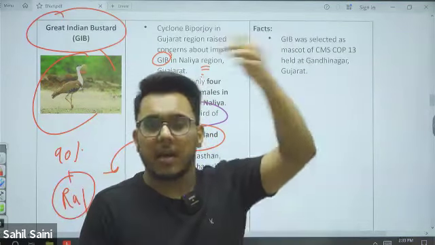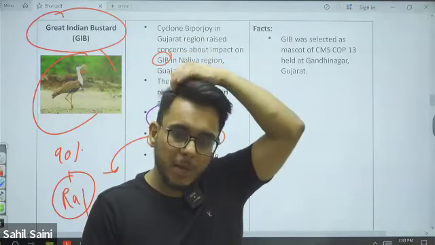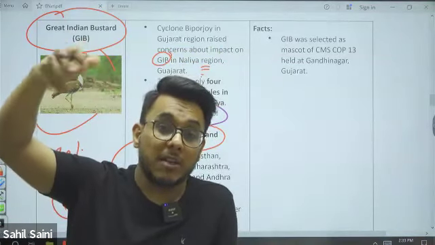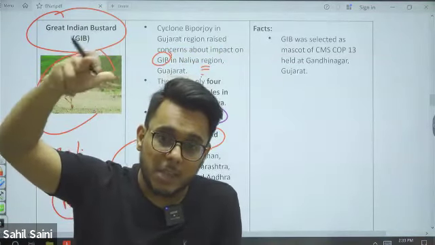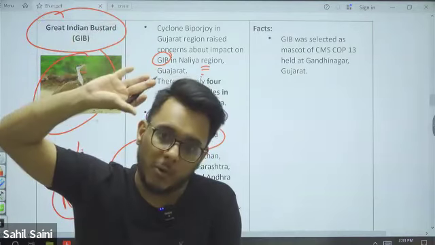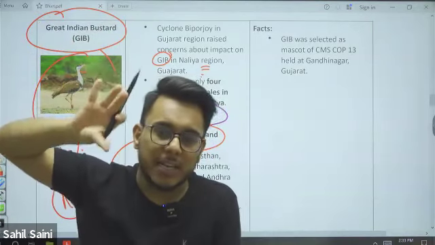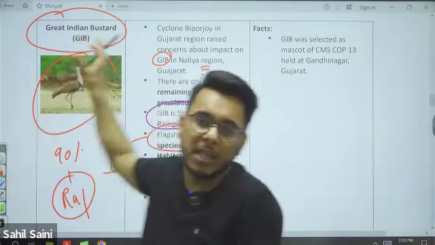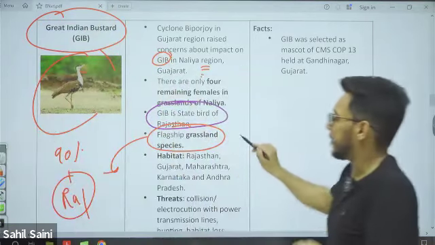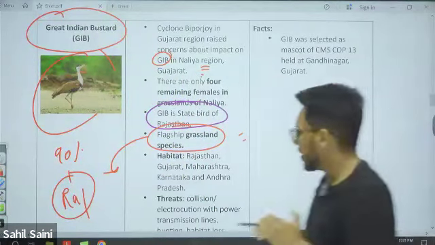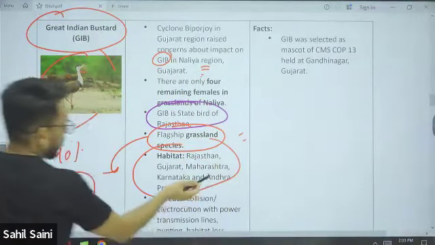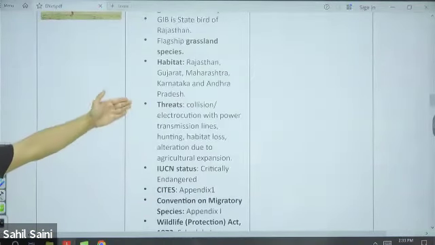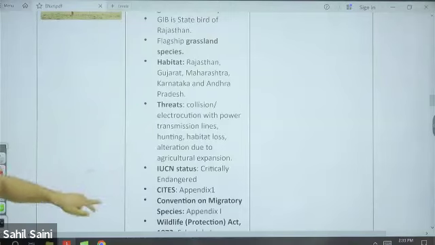For example, the Gangetic dolphin. What is the marker that the health of a river is good? If the health of a river is good, more Gangetic dolphins will be found. Similarly, if the health of a grassland ecosystem is good, there will be more Great Indian Bustards. It is a flagship grassland as well as an indicator species. Where is it found? Rajasthan, Gujarat, certain parts of Maharashtra, Karnataka, Andhra Pradesh. Threats: collision, electrocution, hunting, habitat loss.